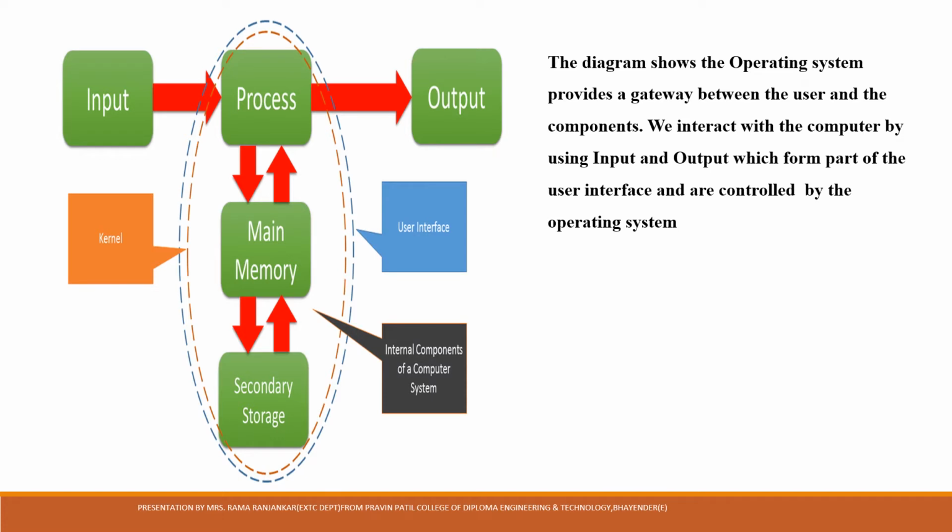Let's see the function of operating system. This diagram shows the operating system, which provides a gateway between the user and the components. We interact with the computer by using input and output devices, which form part of the user interface, and it is controlled by the operating system.